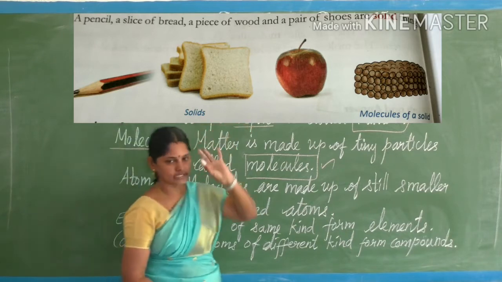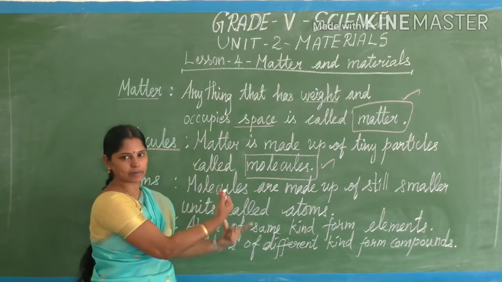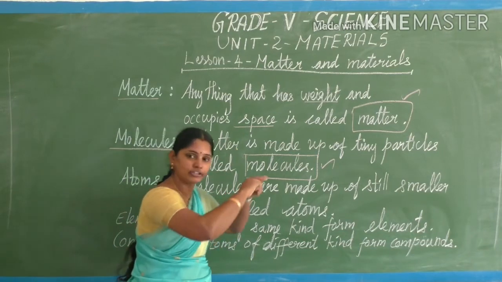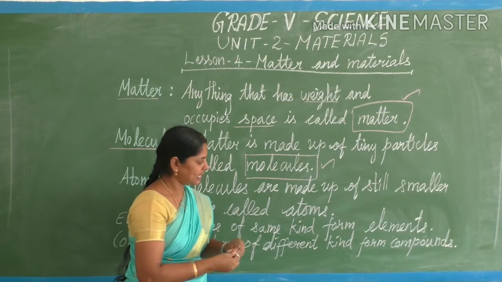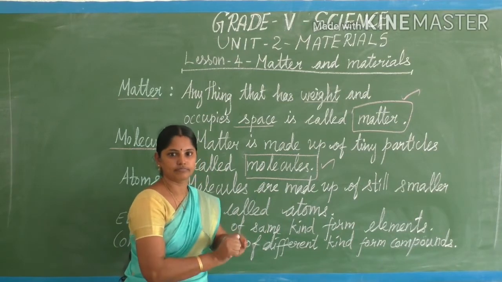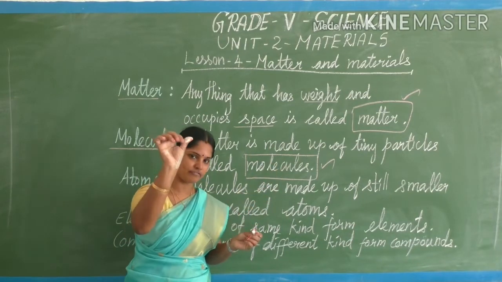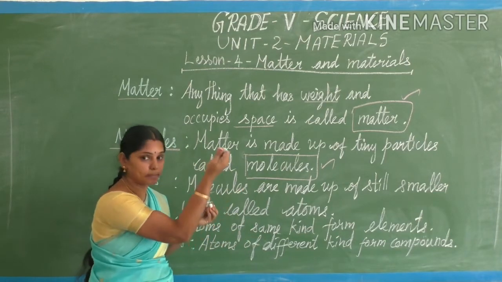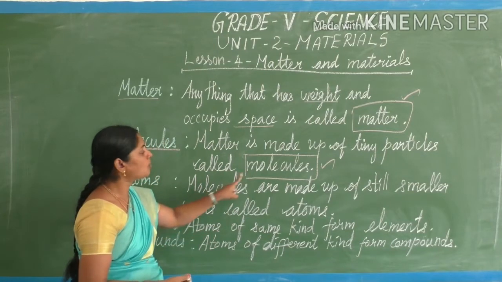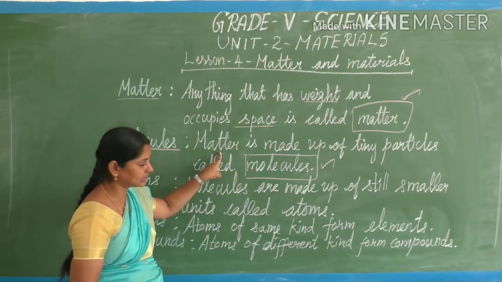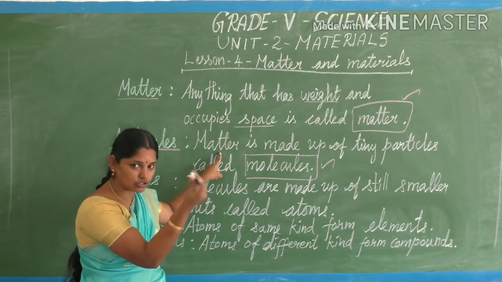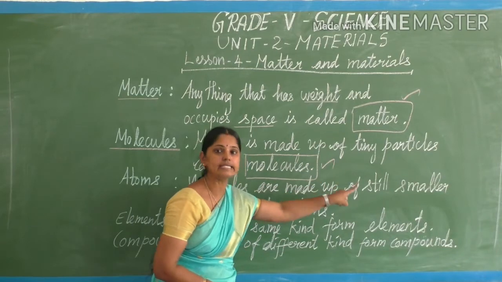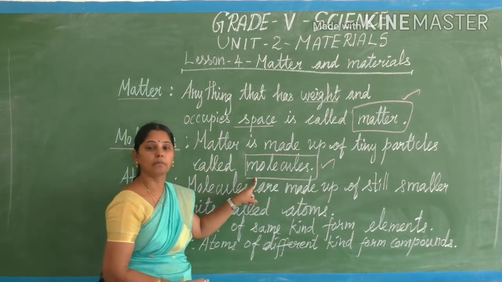It has its weight and it also occupies place. If I crush this, it becomes powder form. So those tiny particles are called molecules. Matter is made up of tiny particles called molecules.